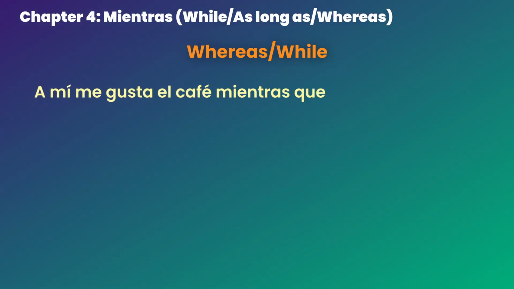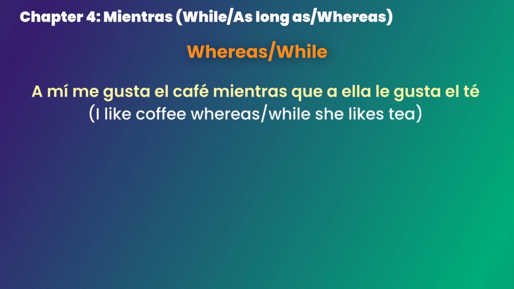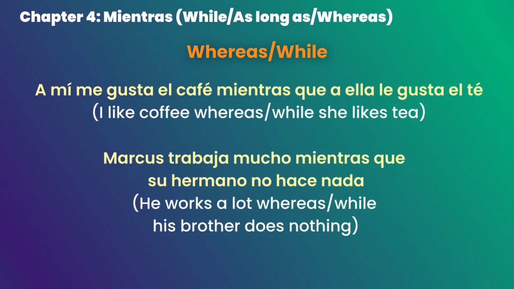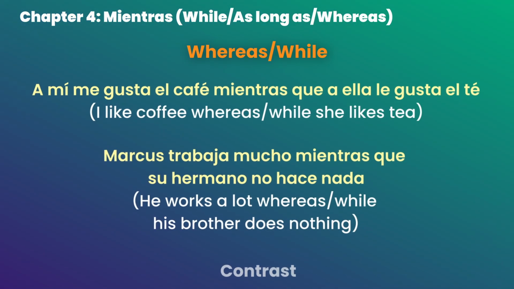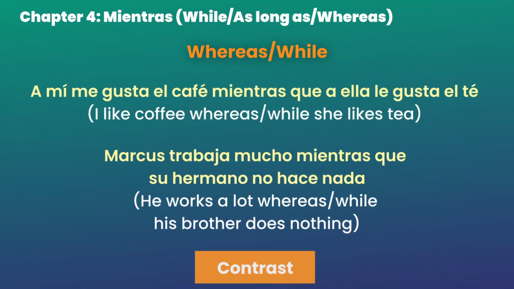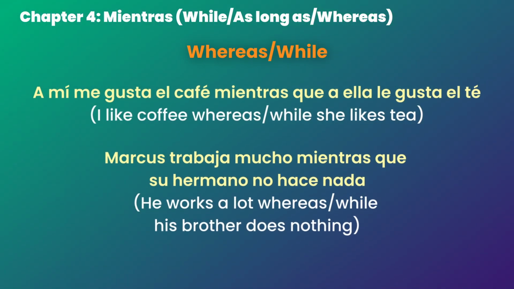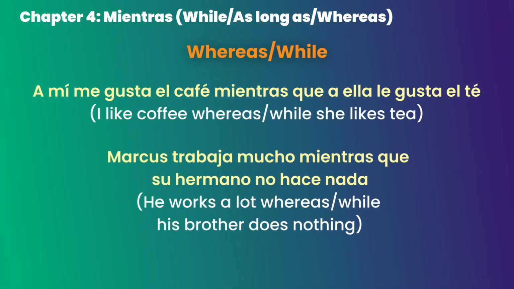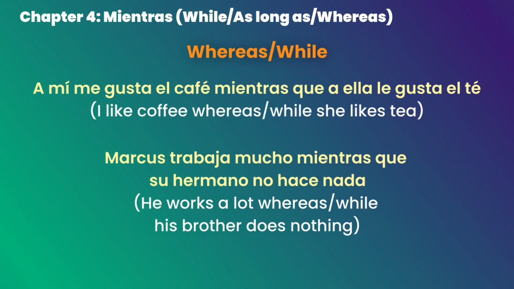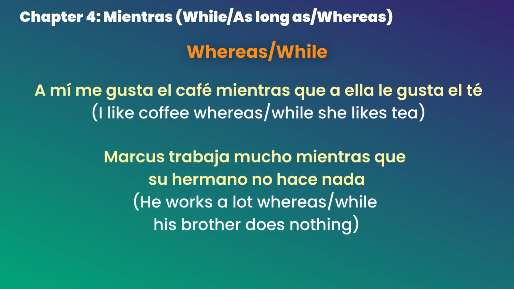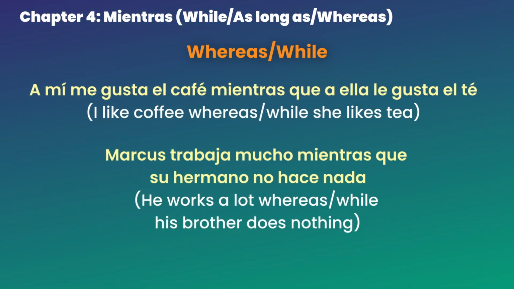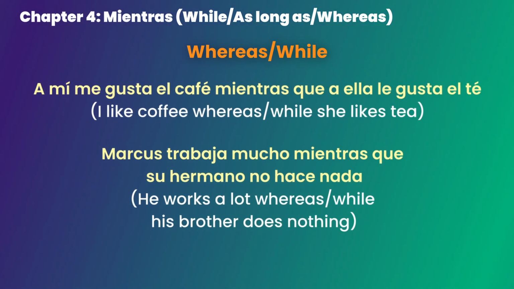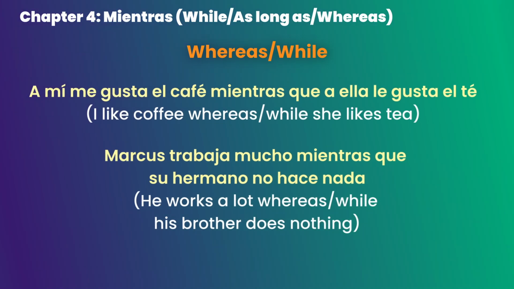For example, a mí me gusta el café mientras que a ella le gusta el té. Marcos trabaja mucho mientras que su hermano no hace nada. In both examples, all we do is show contrast between two facts or preferences. There's no uncertainty here, therefore no subjunctive needed. You can also translate mientras que as while in this case, but just don't get confused. Always keep in mind what it represents. Here we're not talking about simultaneous actions. You can translate it both as while or whereas, just don't trigger subjunctive, because there's nothing to trigger in this case.